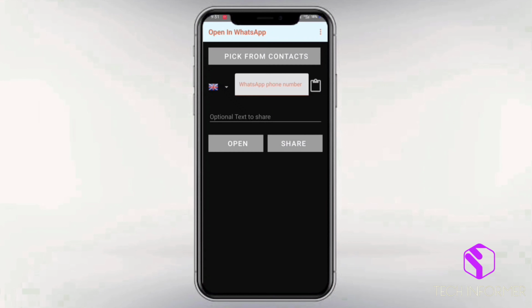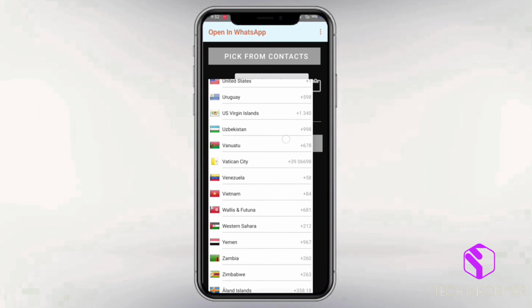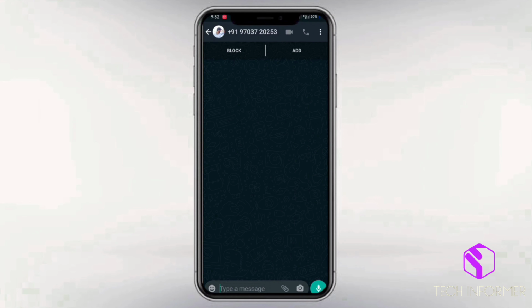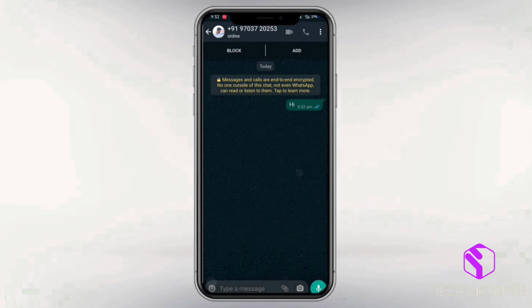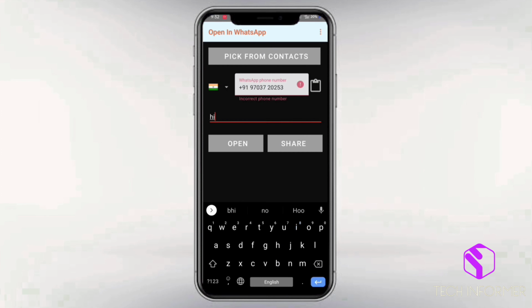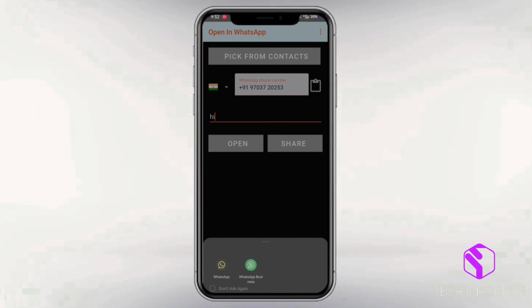In hash 3 we have an application called Open in WhatsApp. Basically we need to add or save a contact to send a message in WhatsApp. But by using this application you can easily send a message in WhatsApp without adding a contact. I found this application useful in my day-to-day usage. I thought to share this trick with you.